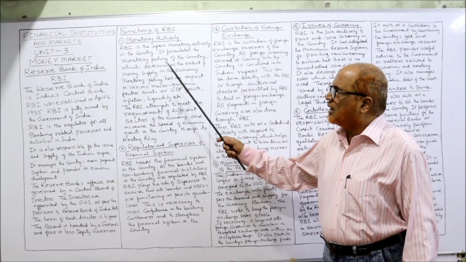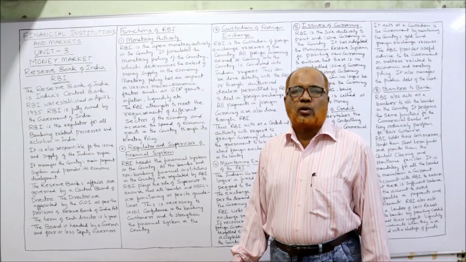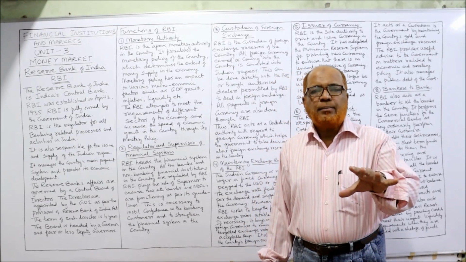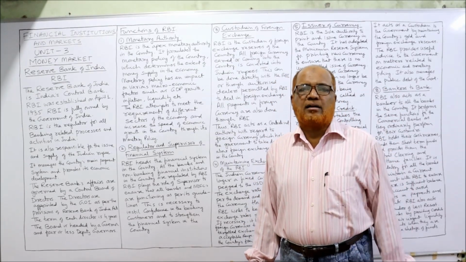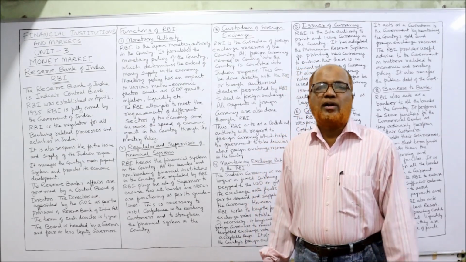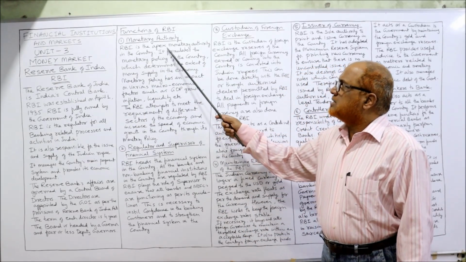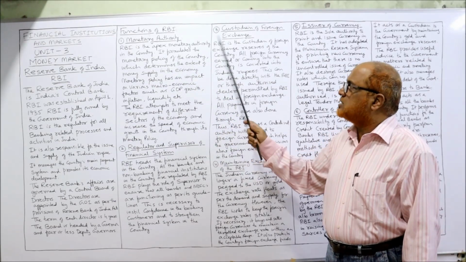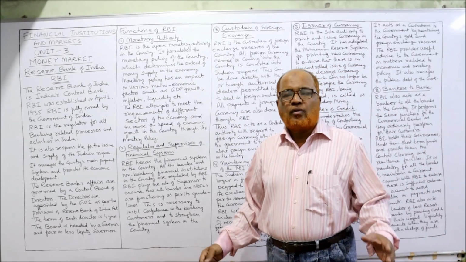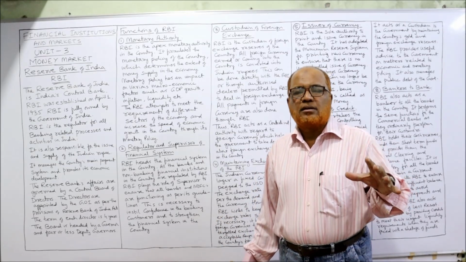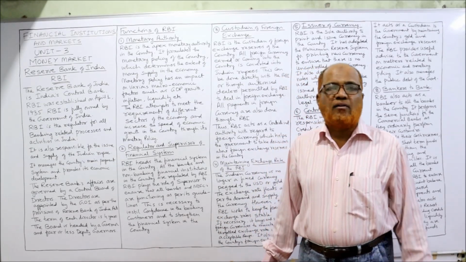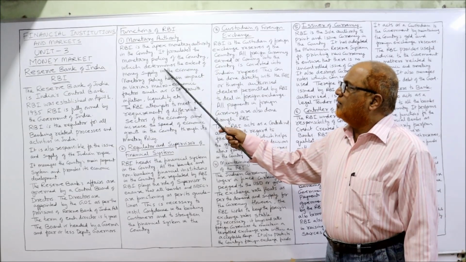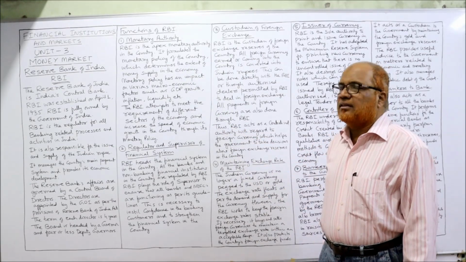A few of the functions are, first one, monetary authority. RBI is the apex bank for the complete monetary system. So RBI is the apex monetary authority in the country. It formulates the monetary policy of the country. That means whatever monetary policy the government implements will be governed by RBI, which determines the extent of money supply in the economy.